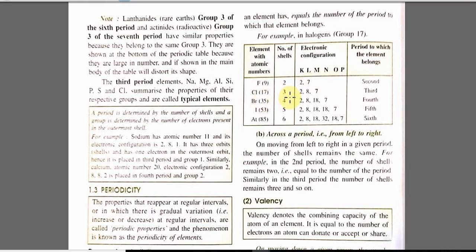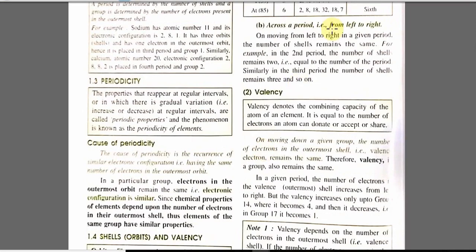Similarly, chlorine has a third shell. Why? 1, 2, 3, that is third shell. You can see iodine 1, 2, 3, 4, 5. So we can see that it has 5 shells. Now across the period, moving from left to right, the number of shells remains the same. For example, in the second period, the number of shells remains 2, equal to the number of the period. Similarly, in the third period, the number of shells remains 3, and so on.